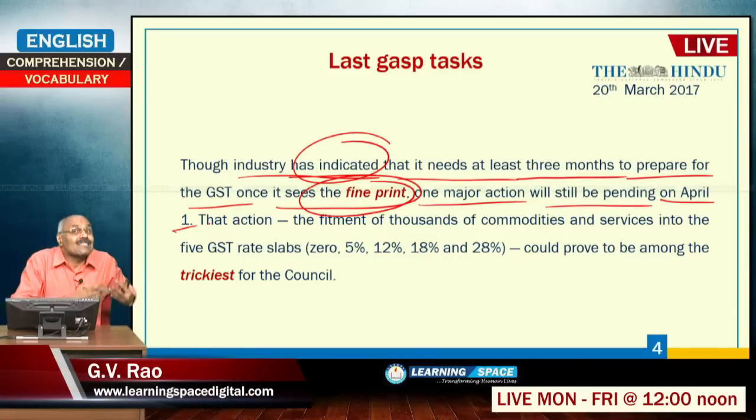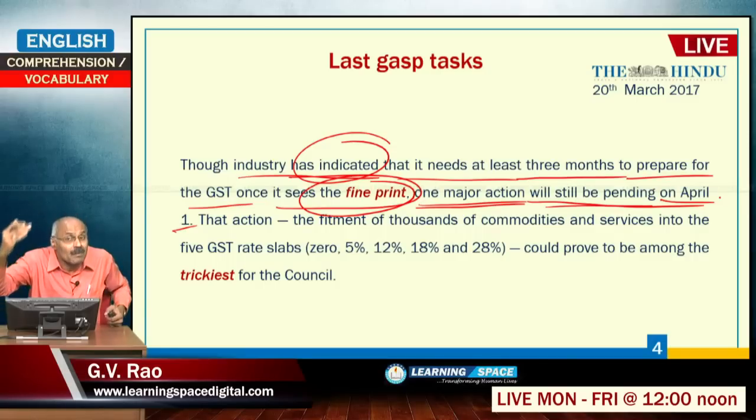They will be finalized on 31st March, but on April 1, one major action will still be pending. He is talking about the future. On April 1, one major action will still be pending. He is talking about that action. Here in between these two, he is talking about what is that action.